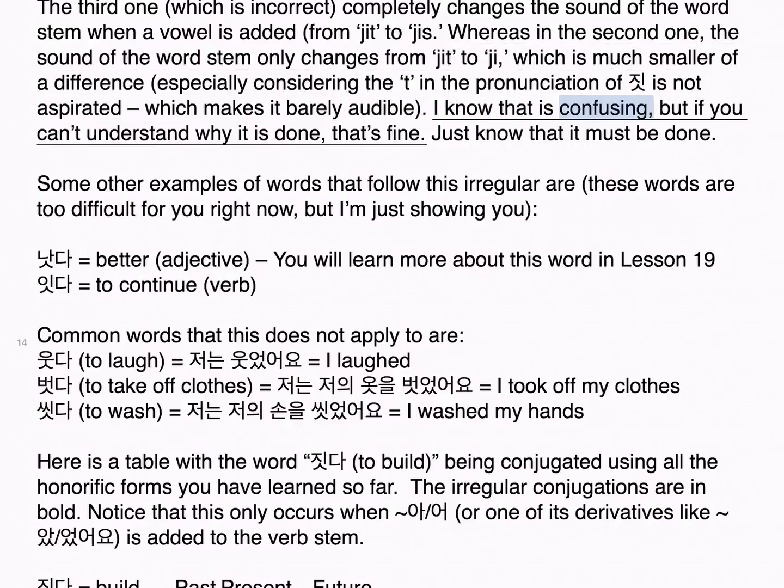I know that is confusing, but if you can't understand why it is done, that's fine. Just know that it must be done. Some other examples of words that follow this irregular are, these words are too difficult for you right now, but I'm just showing you. 낫다, better, adjective. You will learn more about this word in lesson 19. 있다, to continue, verb.